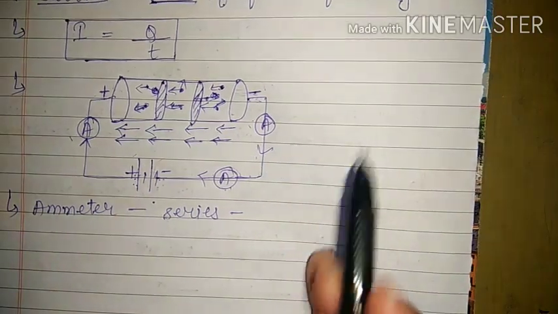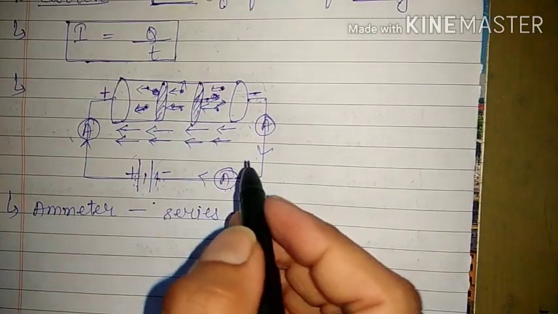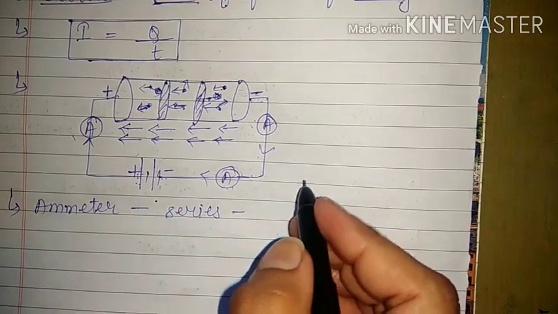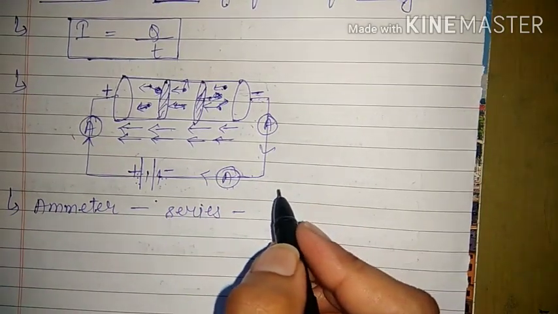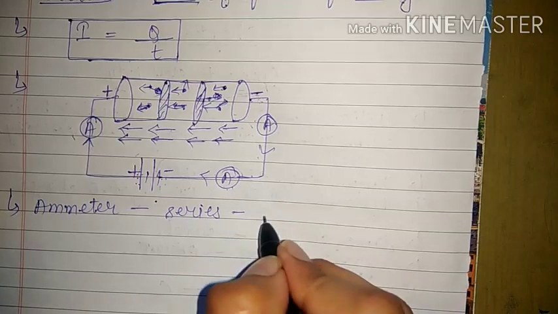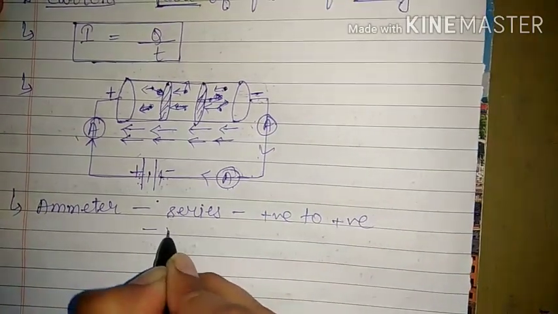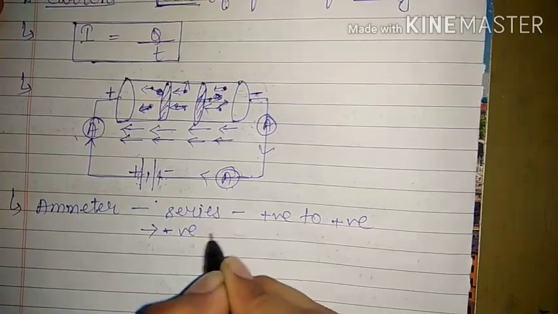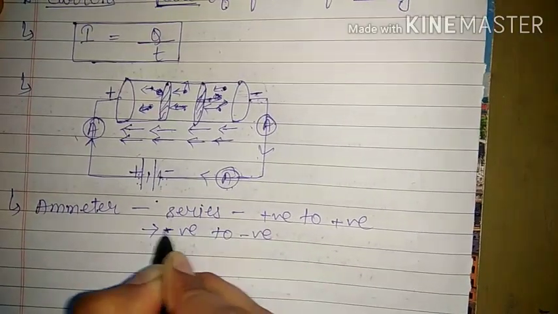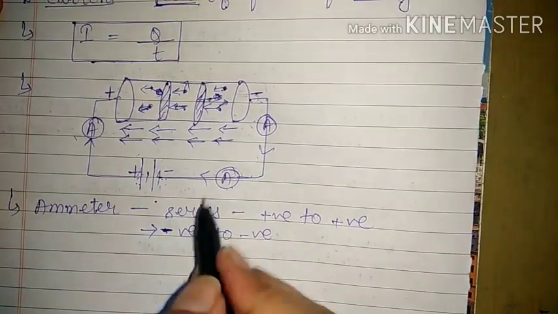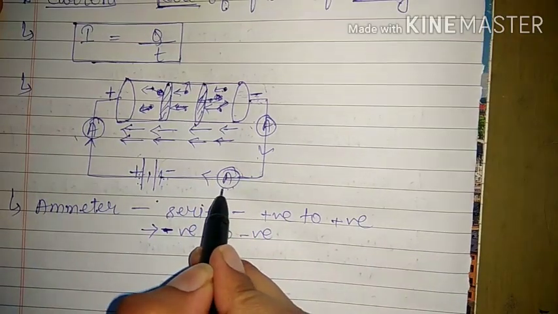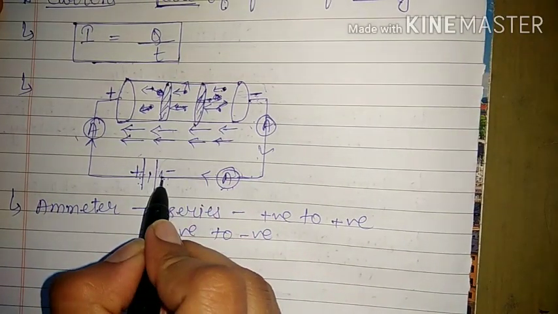Such a combination is known as series. And the ammeter will have two terminals. Two terminals will be marked on the ammeter, and the positive terminal is connected to positive and the negative terminal is connected to negative. That means if you have connected this ammeter here, then this is the negative terminal of the battery.